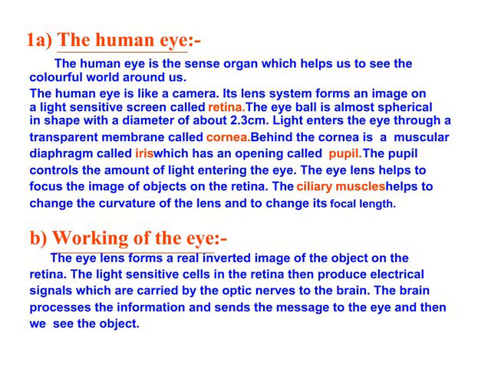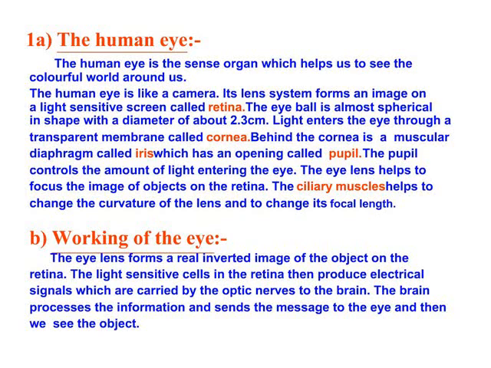The eyeball is almost spherical in shape with a diameter of about 2.3 centimeter. Light enters the eye through a transparent membrane called cornea. Behind the cornea is a muscular diaphragm called iris, which has an opening called pupil. The pupil controls the amount of light entering the eye. The eye lens helps to focus the image of the object on the retina. The ciliary muscles help to change the curvature of the lens and to change its focal length.